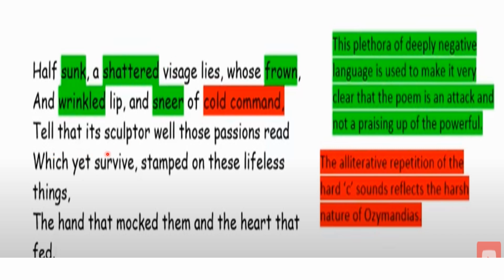Tell that the sculptor well those passions, which yet survive, stamped on these lifeless things, the hand that mocked them and the heart that fed. Here you come across the alliterative repetition of hard C sounds: cold, command. Whenever there is a repetition of these sounds, it's called alliteration, students, and it tells the strong feeling of the poet. You come across lots and lots of alliteration here. You can find them on your own wherever the consonant sounds are repeated in the poem.